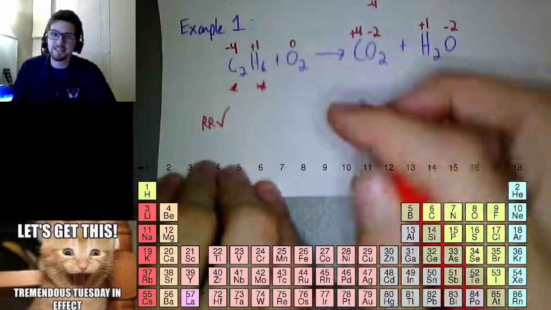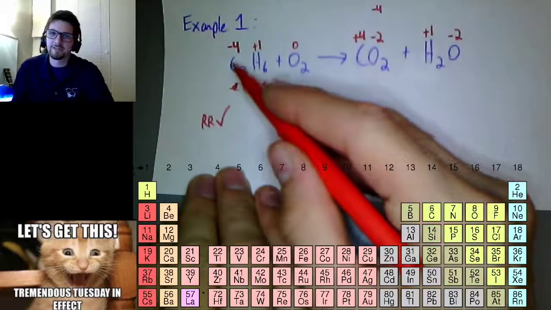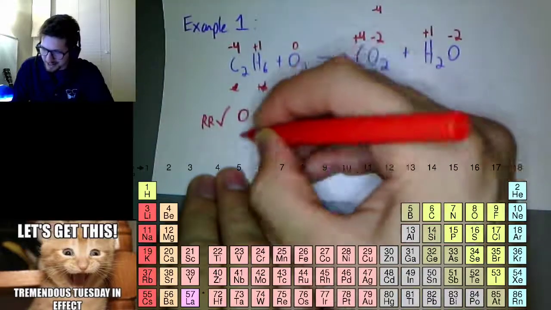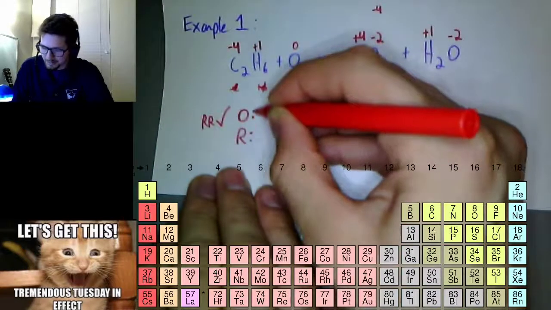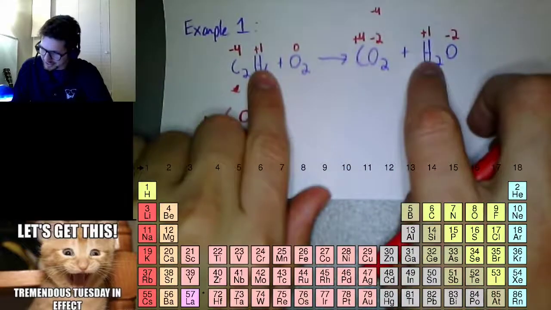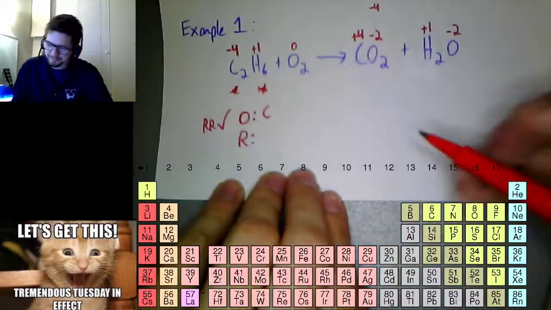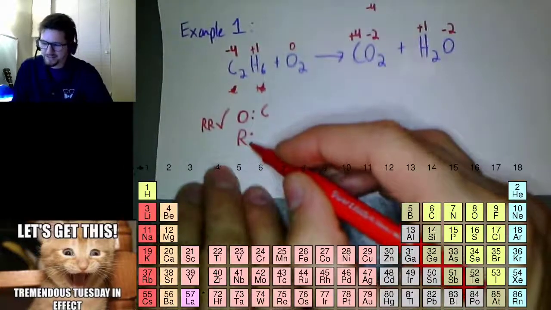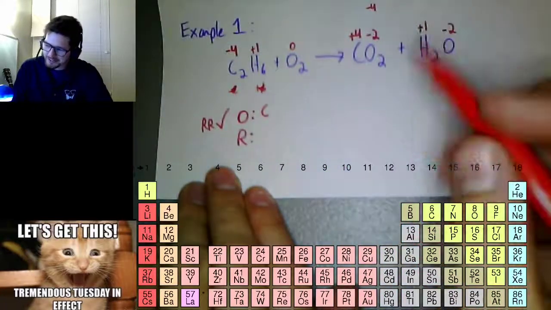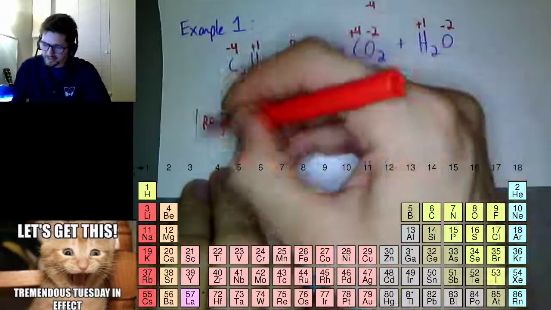So what is oxidizing and what's reducing? Let's do like we did with the homework. Carbon's going from minus 4 to plus 4. That's getting way more positive. So with our oxidizing camp getting more positive, we have our carbon. Anything else getting more positive? Hydrogen's not changing. Oxygen's getting more negative. Anything reducing? Getting more negative? Hydrogen's not changing. Oxygen's going from 0 to minus 2. Oxygen is reducing.